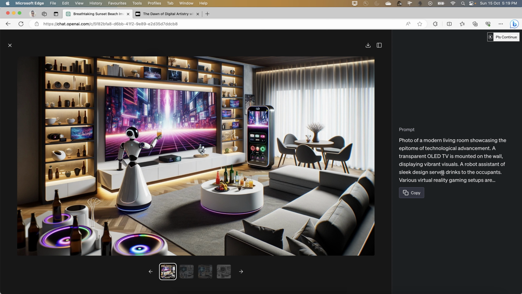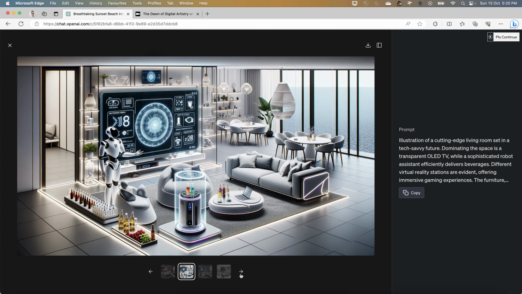A robot of sleek design serves drinks to the occupants, and virtual reality gaming setups you can also see here. And this is the future, I guess, and this is how people are going to be. And this is not very far. This is going to happen within a decade, probably in 4-5 years itself, or probably these things are already happening somewhere, maybe in the US or Japan. You could have seen this one.